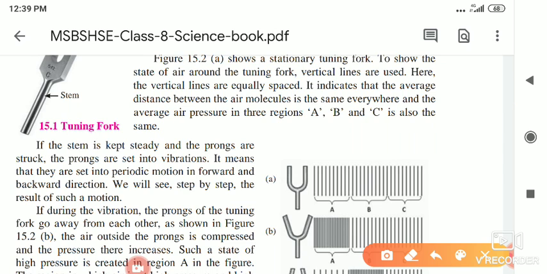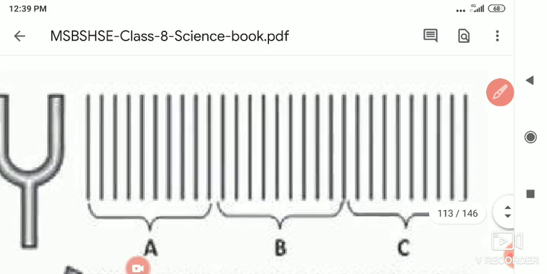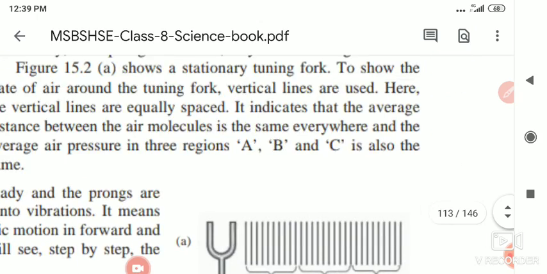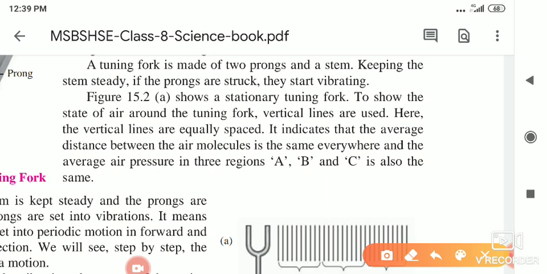These lines are equally placed. If you see, you will notice that the distance between the lines is equal. The vertical lines being equally spaced indicates that the average distance between air molecules is the same everywhere.